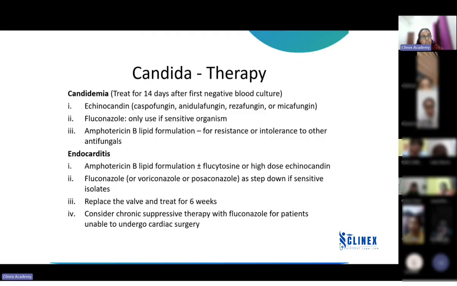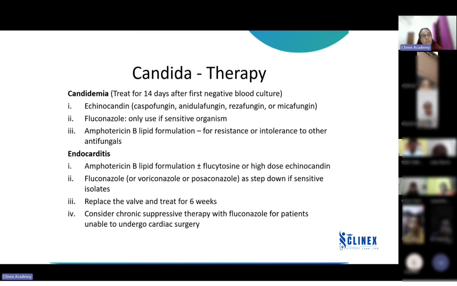Fluconazole, voriconazole, or posaconazole you can use as a step-down therapy, once the patient has become stable, only if the culture shows that it is azole sensitive. If the culture shows that it is sensitive to any of these agents, then only you go for these azole antifungals. Okay, endocarditis is usually seen in patients who have a prosthetic valve.